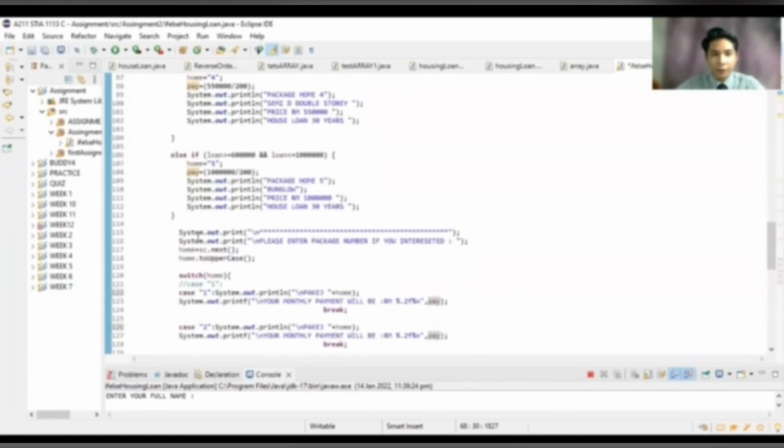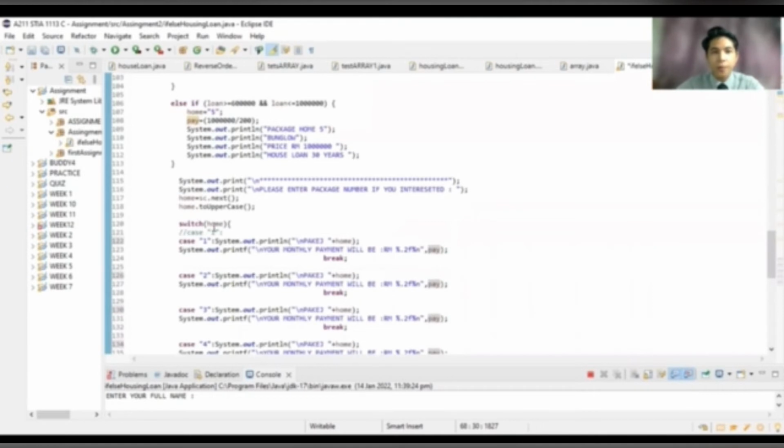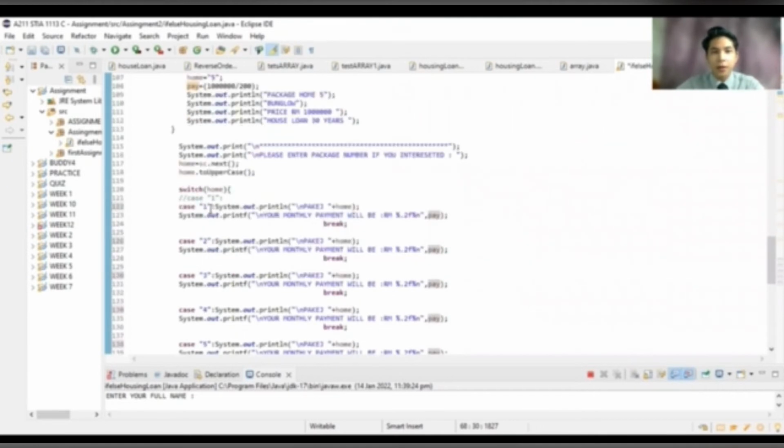After that, I use switch home. Case 1, system print package plus home. System printf, your monthly payment will be RM, and I use the format specifier because I want the same number, comma pay. I use break because I want the system to read only the package that the user chooses. So if the user chooses package 1, the system just reads case 1.